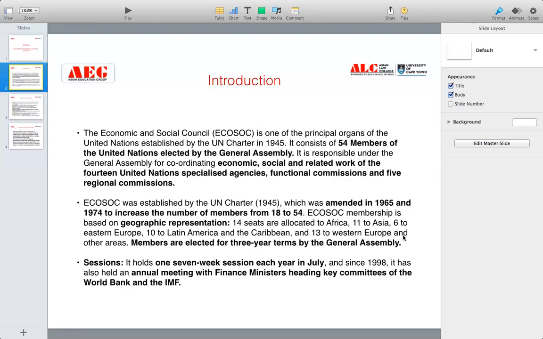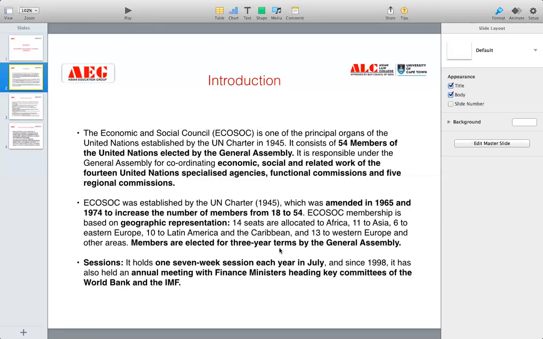And 13 seats go to Western Europe and other areas. Western Europe covers Germany, Italy, France, the UK, Britain, and most of these countries. So basically the seats allocated are 14 to Africa, 11 to Asia, 6 to Eastern Europe, 10 to Latin America and the Caribbean islands, and 13 to Western Europe and other areas. If you make the total, it will come to 54 only.